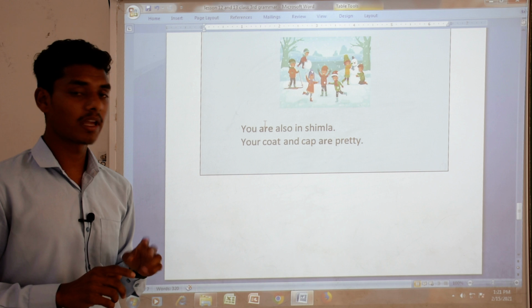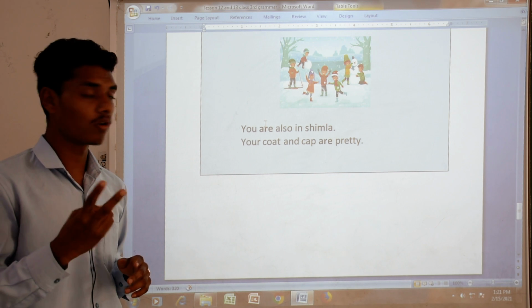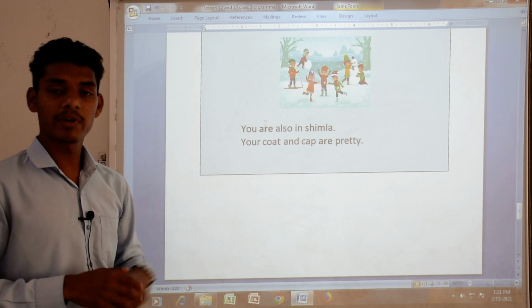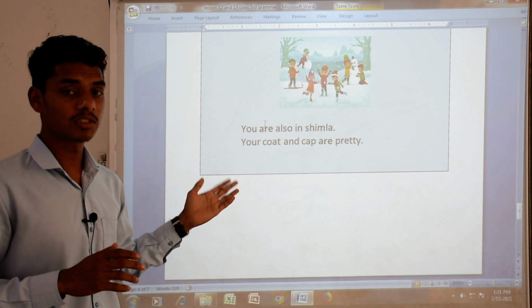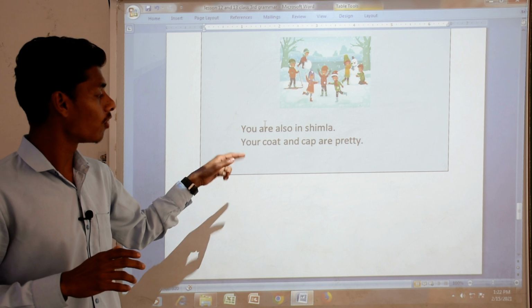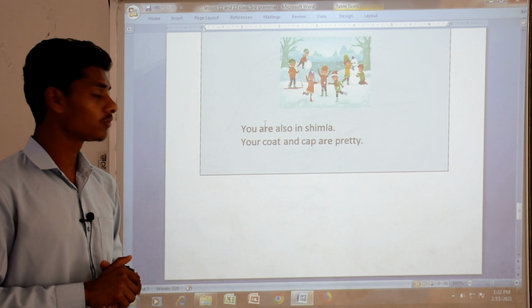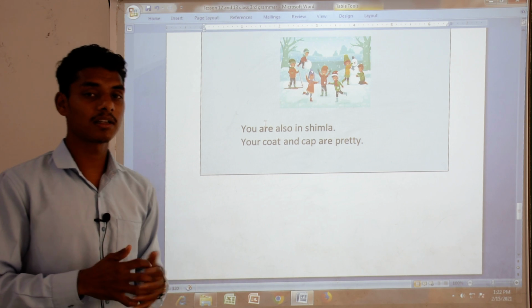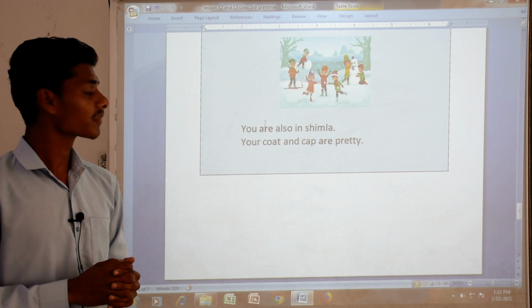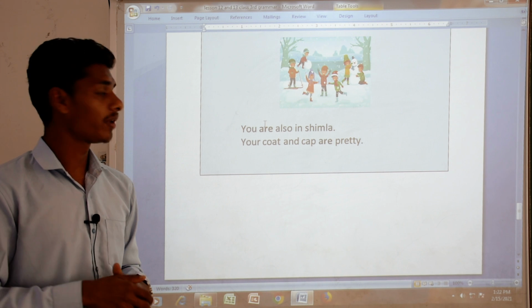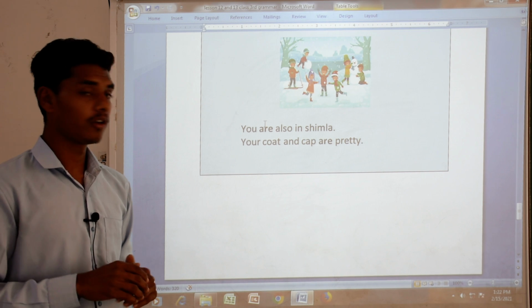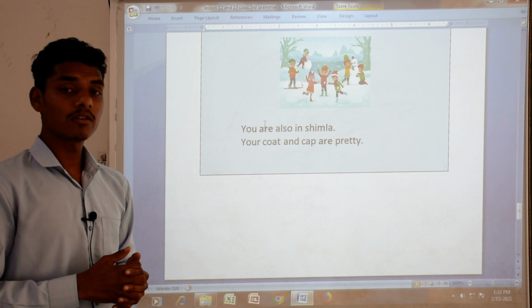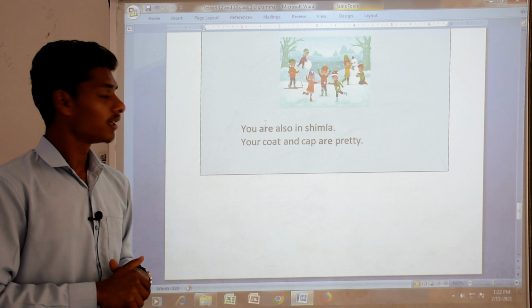Coat and cape, how many things are they? They are two. If there were only a coat, then what? Your coat is pretty. But there are more than one thing, coat and cape. So they are two, so we will use what? Are. So your coat and cape are pretty, and other sentences can be, your pencil and pen are good, or your bag and bottle are very good.